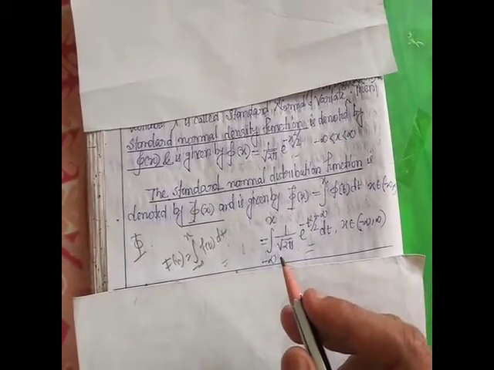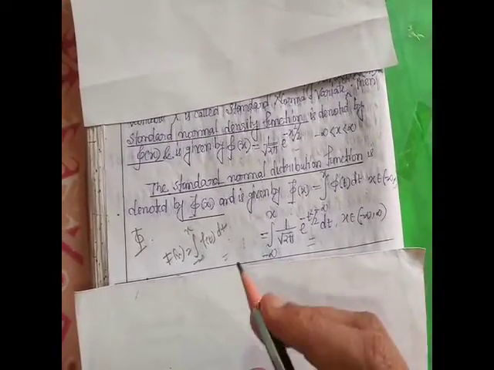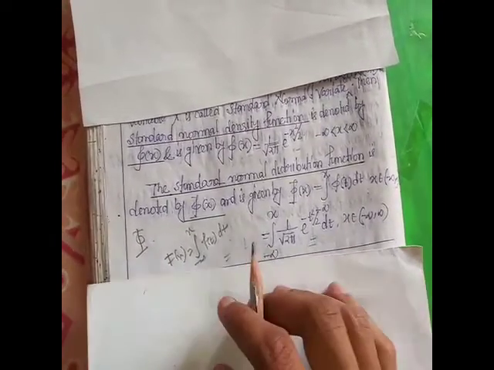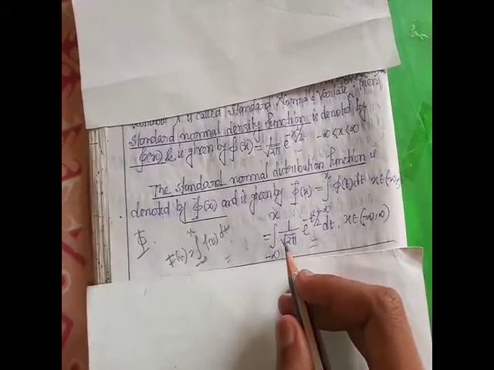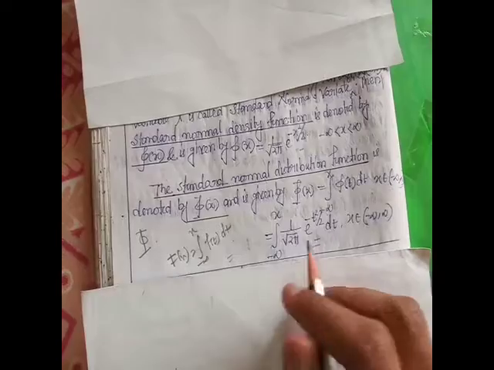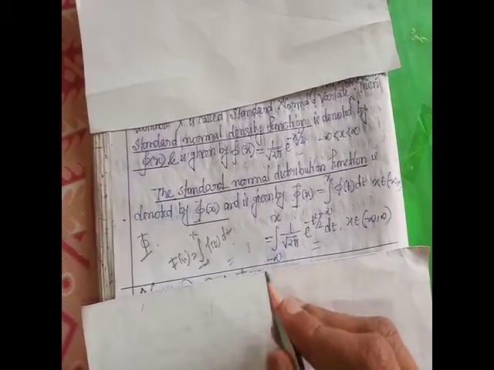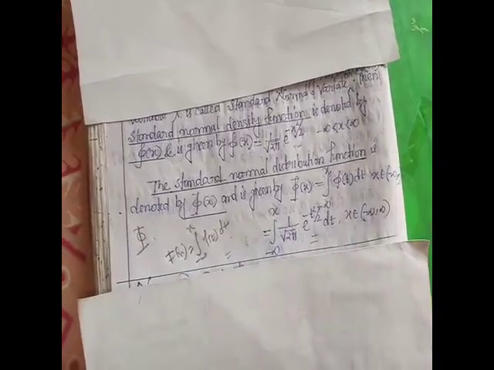So for a discrete random variable we find a value in terms of summations, and for a continuous random variable the summation is converted to integration. This is an important note, so mind it.